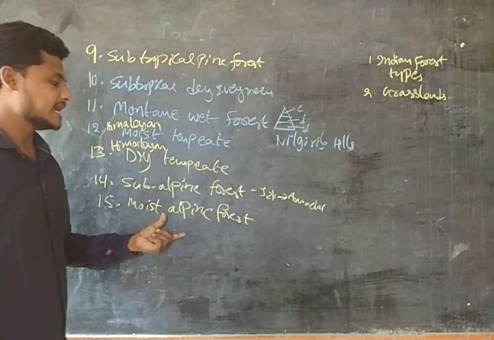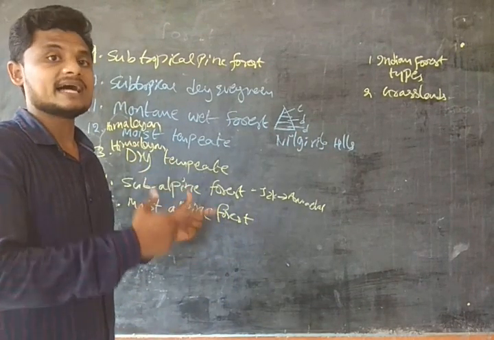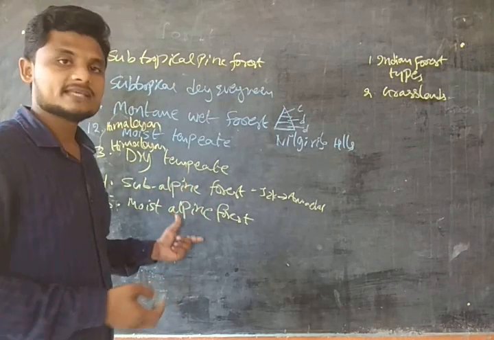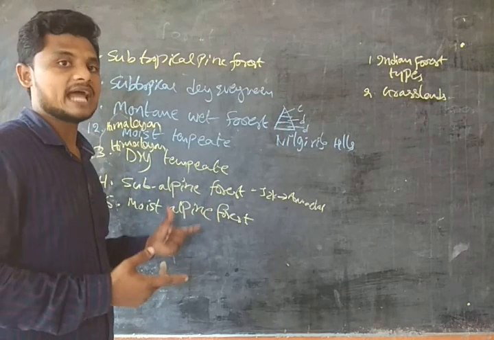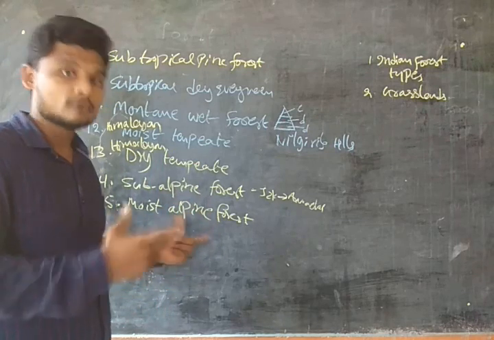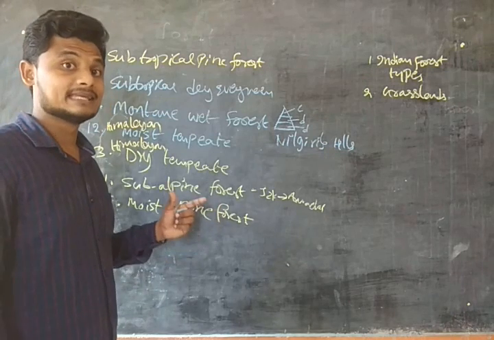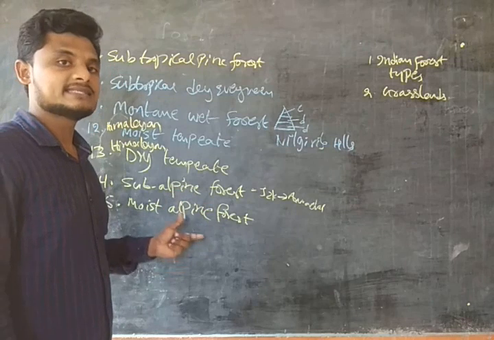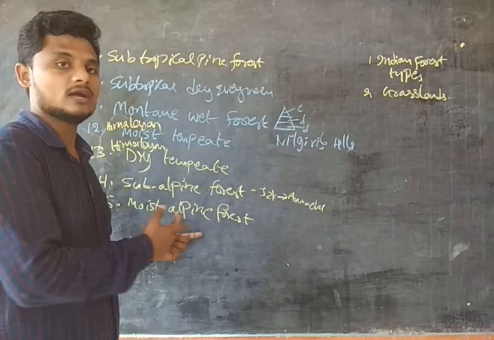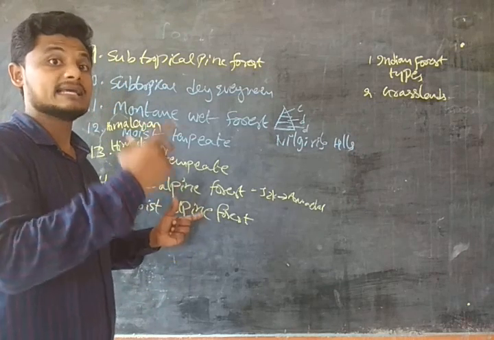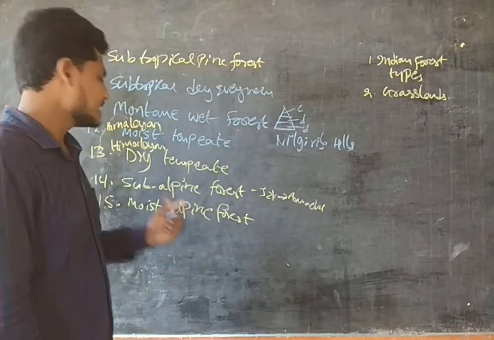So the moist alpine forests are present at the Himalayan and the Myanmar borders. These regions have a good amount of snowfall, that is thick snowfall, and they are good enough for having evergreen forest. So these are the characteristic features of the moist alpine forest.